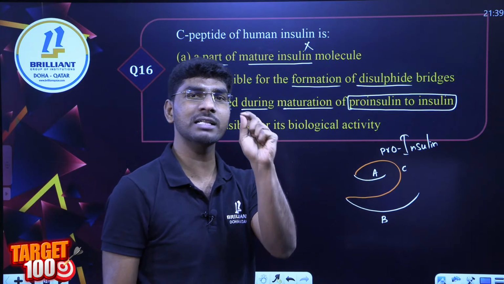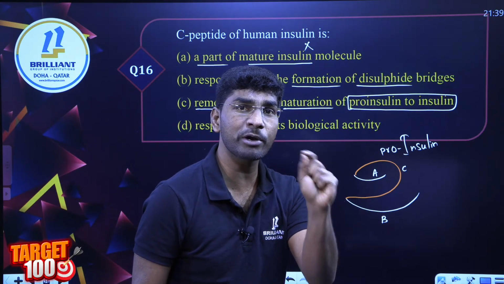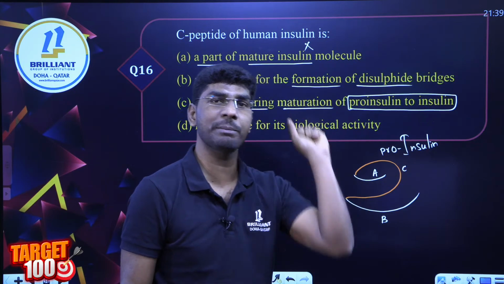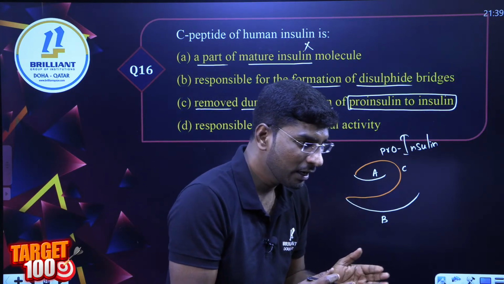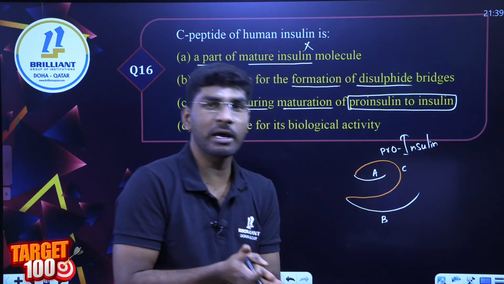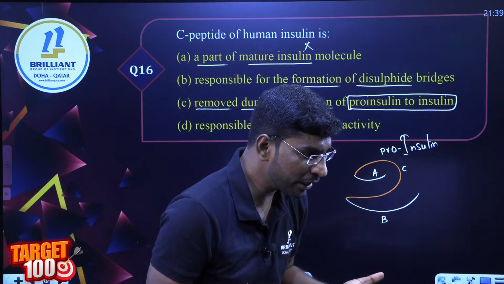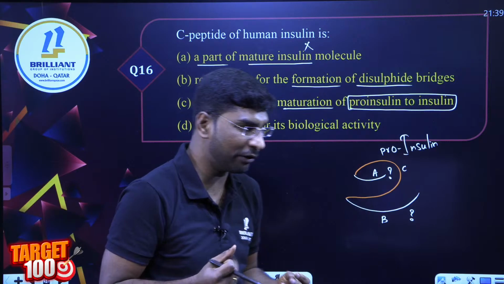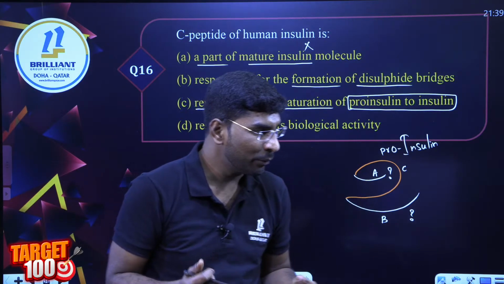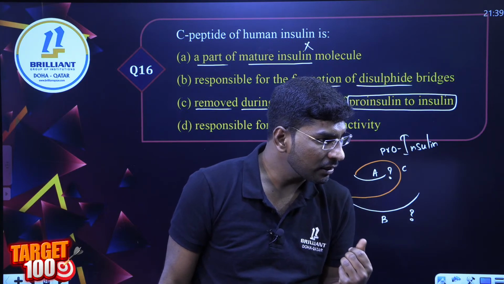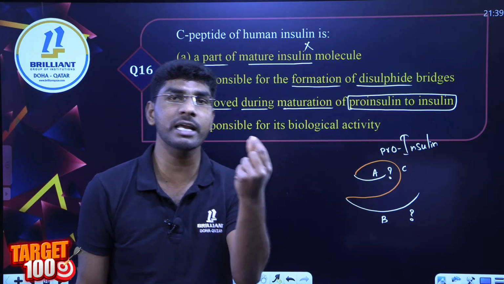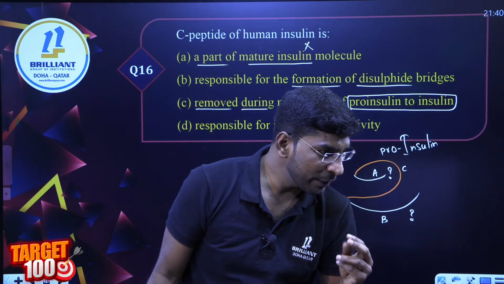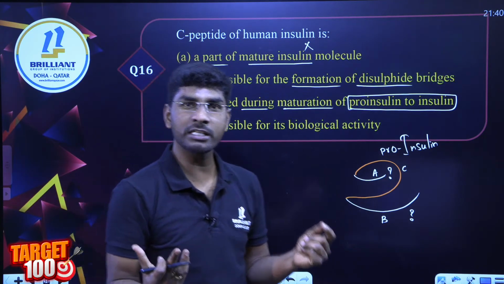Any one of you, answer me: the number of amino acids in the A polypeptide chain. How many amino acids are in the A polypeptide chain and the B polypeptide chain? How many? Think. Direct answer only. How many amino acids in the A polypeptide? How many amino acids in the B polypeptide? Any one of you? Hafiz, Sania, where are others? Answer me, Albert. Next, Shadi, what is the amino acid number in A? Is it 21 or 20 or 31 or 30? Anyone? You don't know the answer to this question?